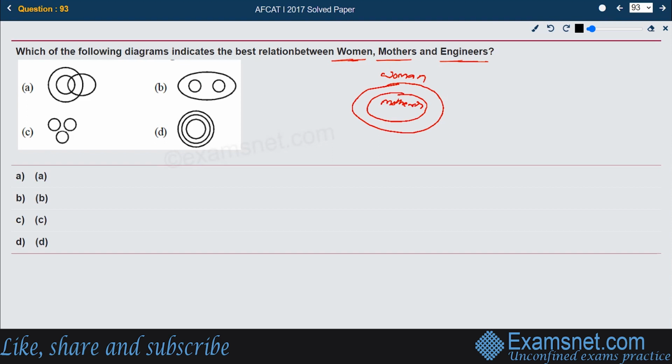Now let's bring the engineer into the scene. There can be some engineers who could be mothers as well, and there could be some engineers who are just women but not mothers, that is this part. And there could be some engineers who are not women, who are men. This is how the relation of women, mothers, and engineers can best be explained, and that is available in option number A. So that is the right answer.